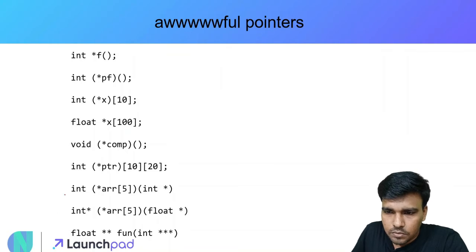Let's proceed. Let's see the fourth one. What is x? Now since there is no parenthesis, I'm free to move towards the right-hand side. So x is an array of size 100, right?